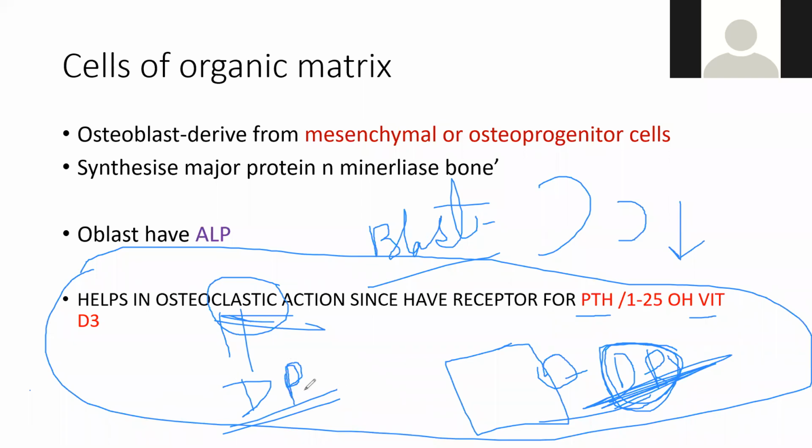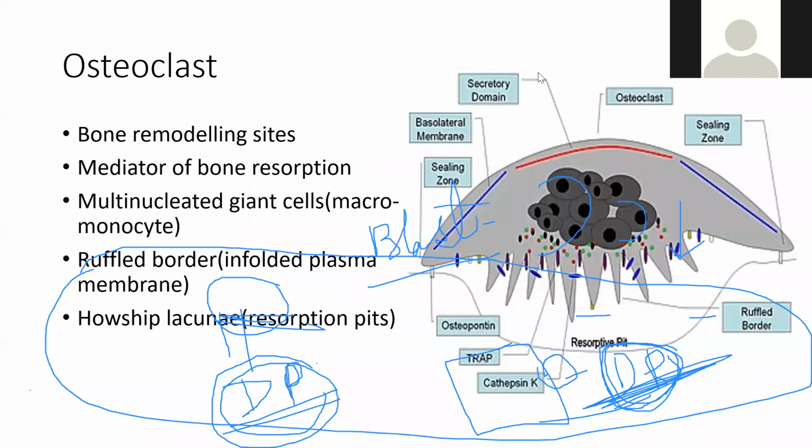So you can remember DP. ये DP याद रखना. So somewhere osteoclast is dependent on osteoblast. इतना याद रखो. I will again clarify these things. So this is osteoclast.